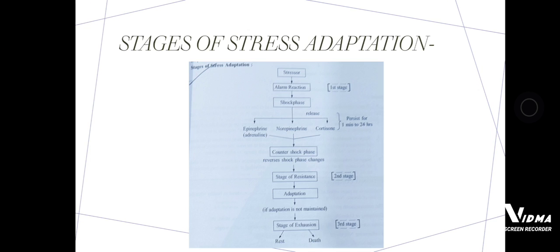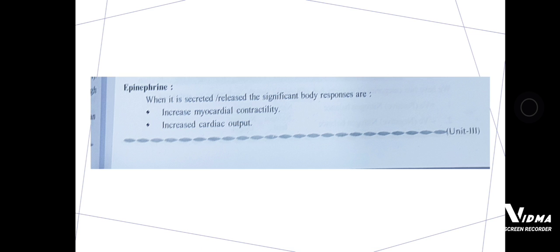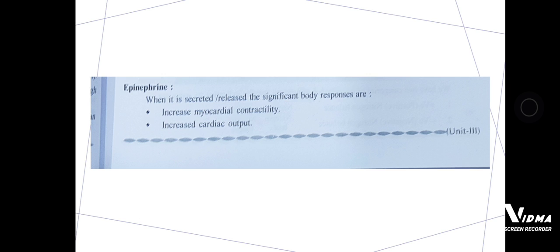Then, as I have said, we will see epinephrine, norepinephrine and cortisone. In the first stage, what will epinephrine do? When epinephrine is secreted or released, the significant body responses are increased myocardial contractility and increased cardiac output. And third, increased blood flow to active muscle.